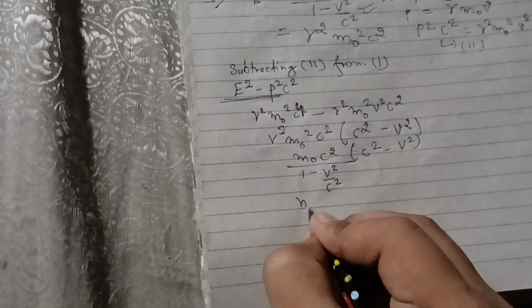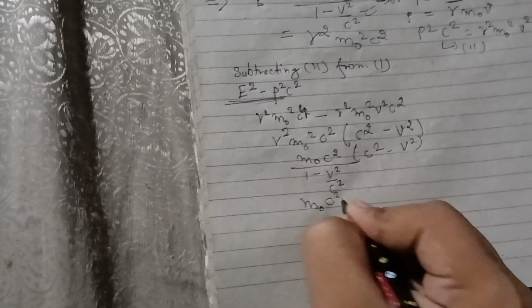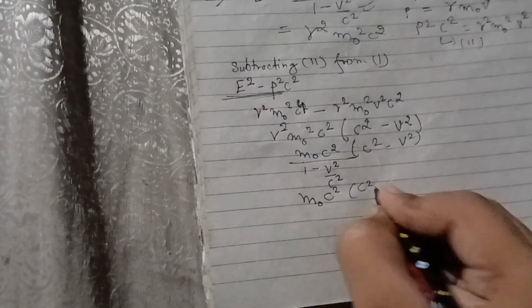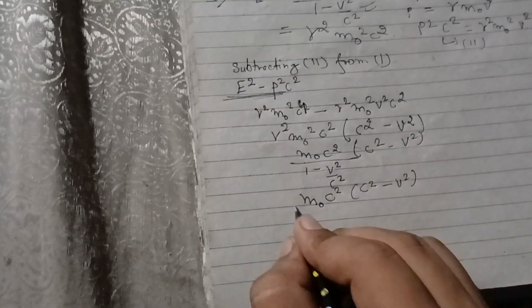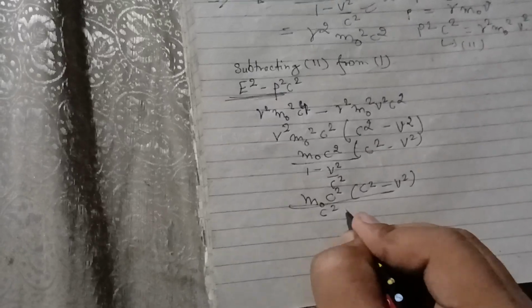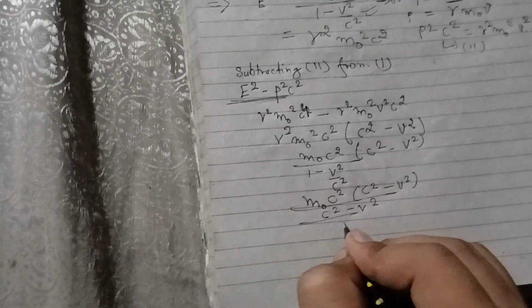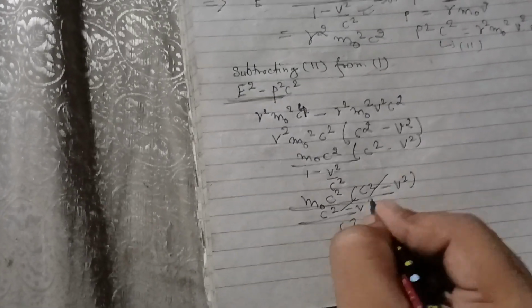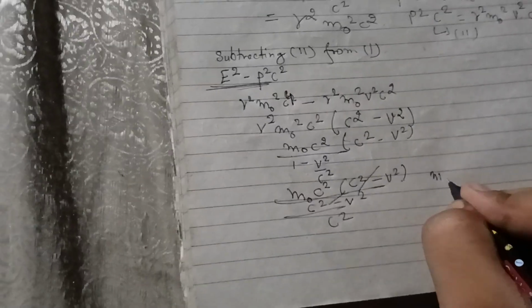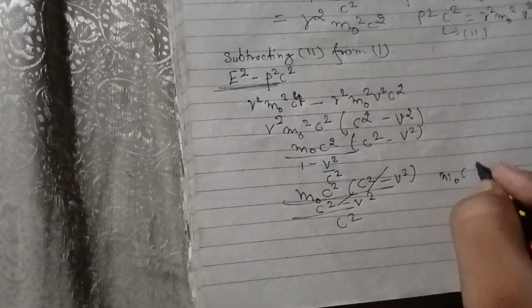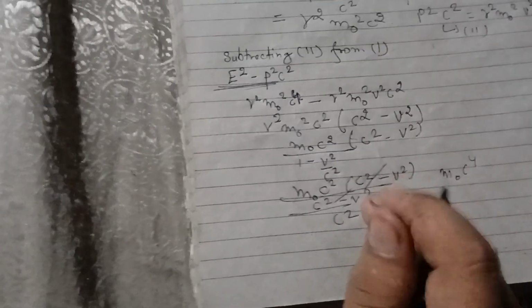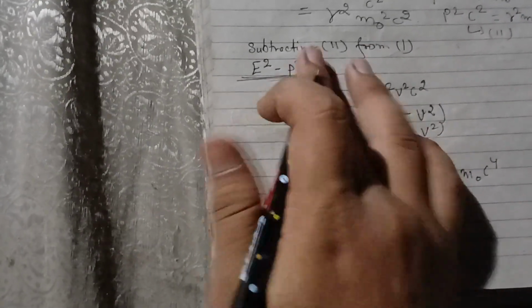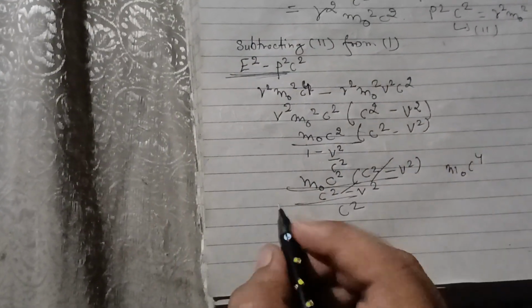Now this is just basic calculation. This will cancel out, and here we get m naught c to the power 4. The powers will add up, and this is basically equals this.